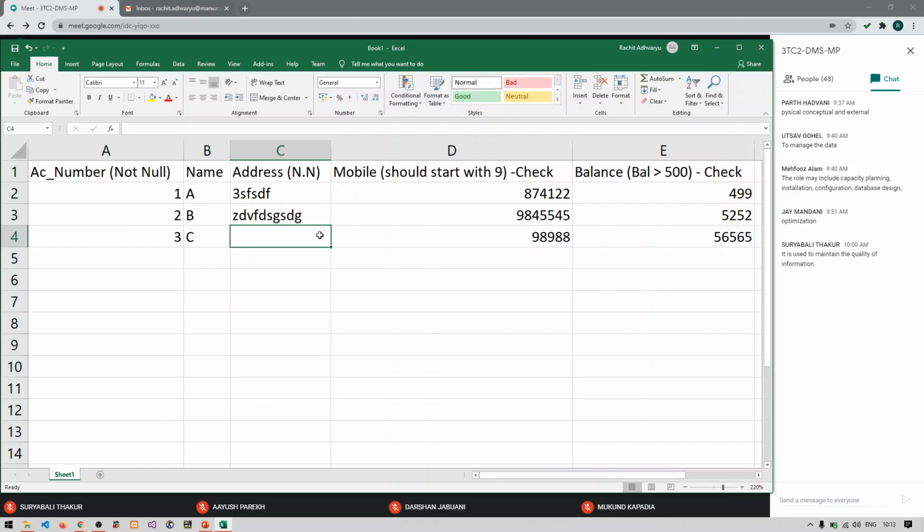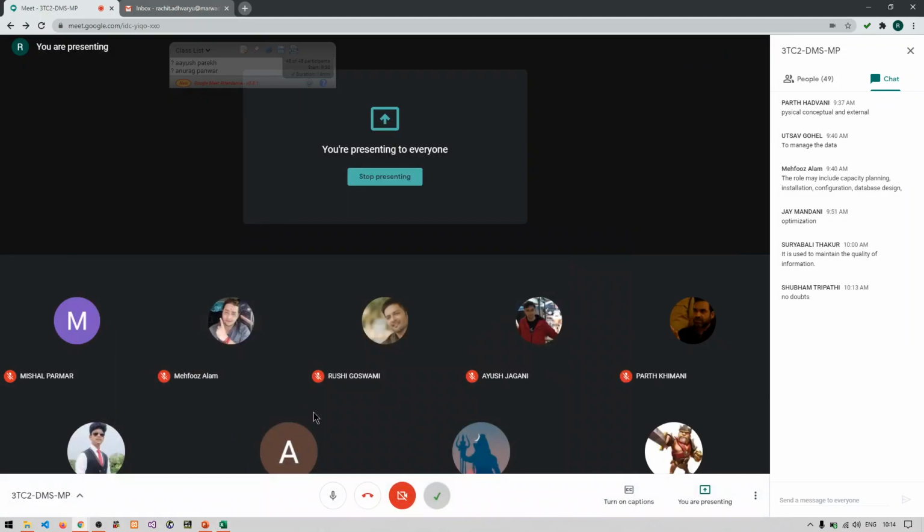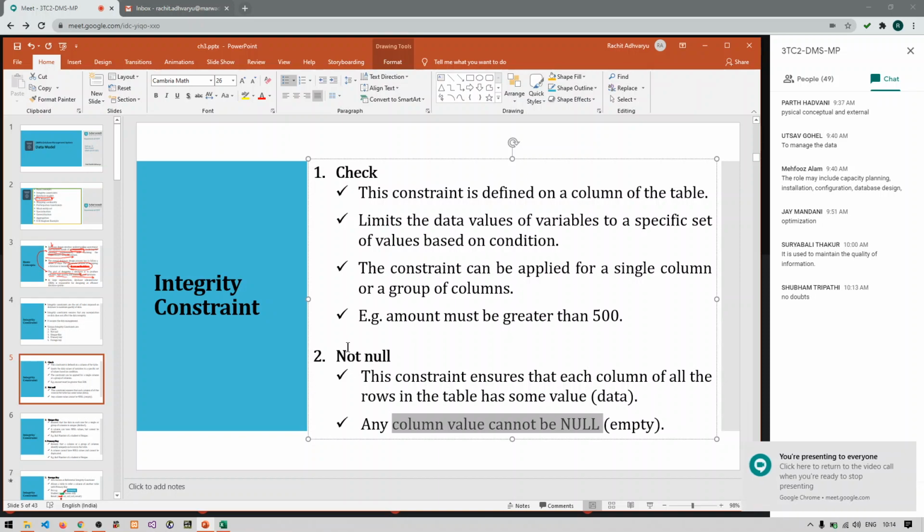That means this column value cannot be empty. Clear with this, everyone? Any doubts in not null? Right, so this data should be filled up. So let me say here it is Rajkot, here it is Baroda, and here it is Ahmedabad. Right, so now our data is okay. So this is all about your check constraint and not null constraint. Right, so now let's see the third constraint.